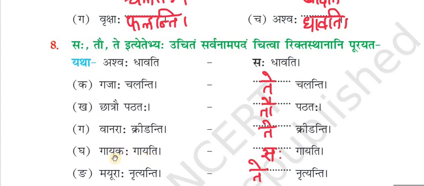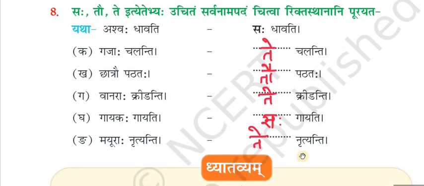Gayakaha gayati. Gayakaha is ekavachanam, so saha will come. Saha gayati. Mayuraha nrityanti means many peacocks dance. So Mayuraha is bahuvachanam. Among saha, tau, te, te is the bahuvachanam sarvanama padam. So te will come. Te nrityanti.